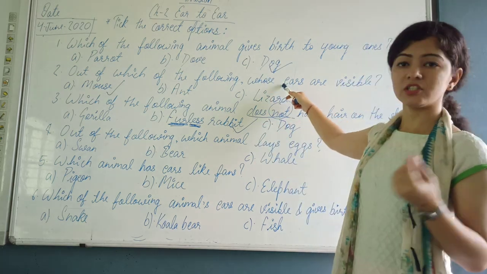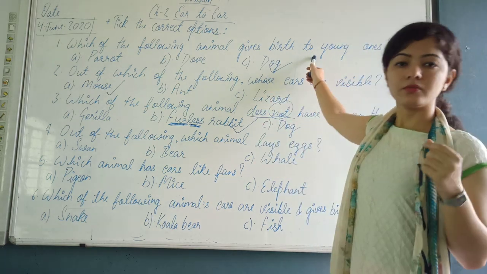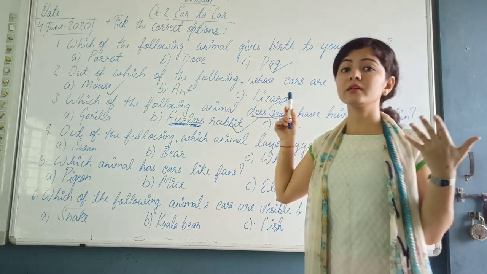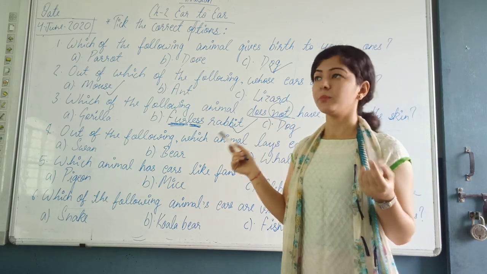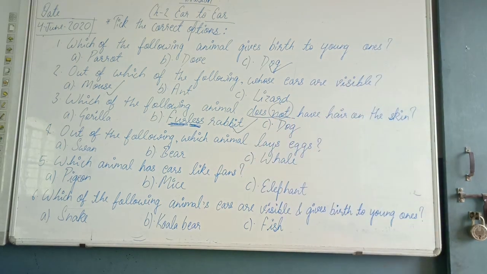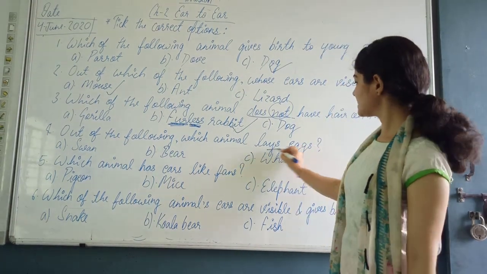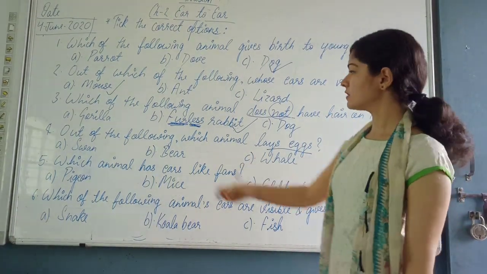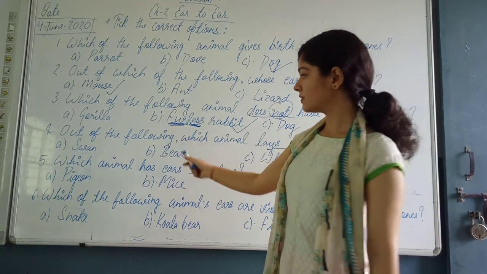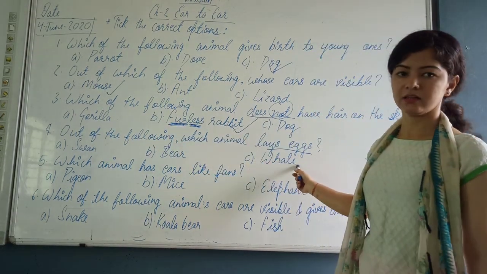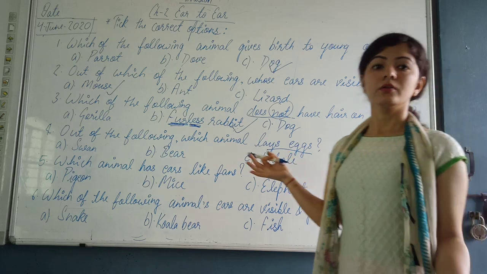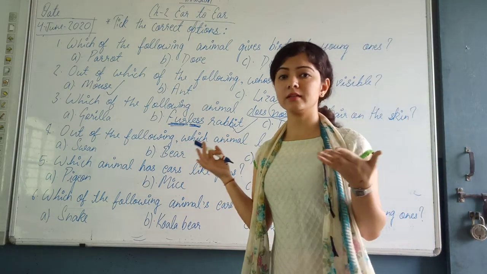In the earlier question, we had to tell which animal gives birth to the young ones. But now in this one, we have to tell which animal lays eggs. Okay. So the options are swan, bear and whale. Out of these, which do you think can lay the eggs?